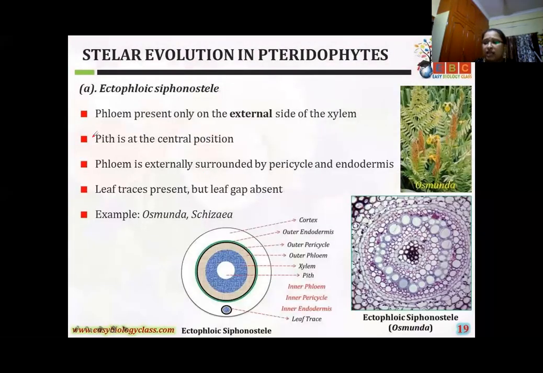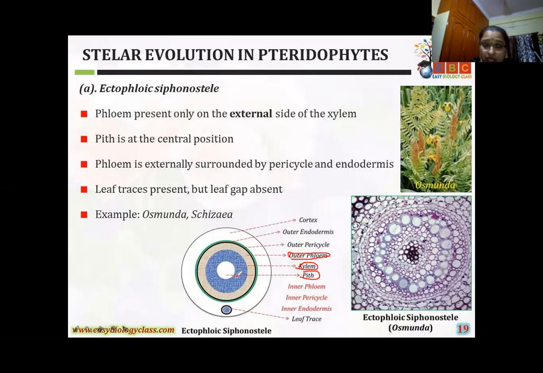See here. What is the ectophloic? This one is the ectophloic siphonostele. Girls, here you can observe very clearly. This part is the xylem part. Here the empty place is the pith part. Where is the phloem? See here, the outer layer: this part is the outer phloem. Here there is also the inner phloem, inner pericycle and inner endodermis. In this type of stele, the centrally located pith is surrounded.